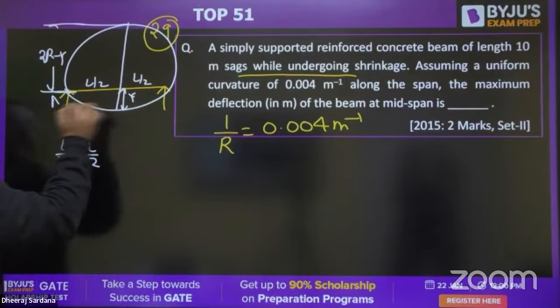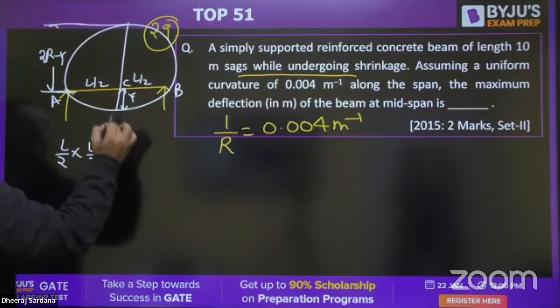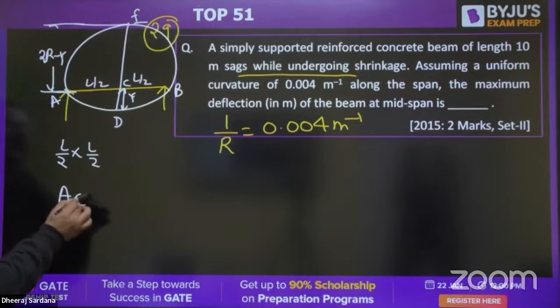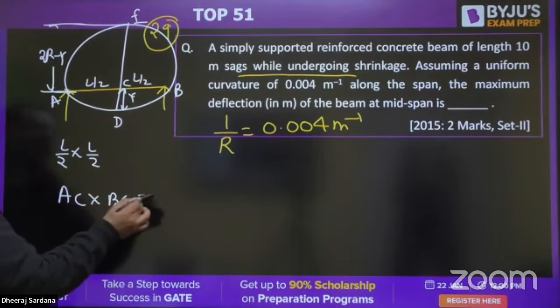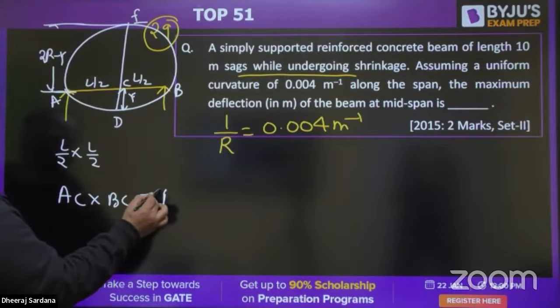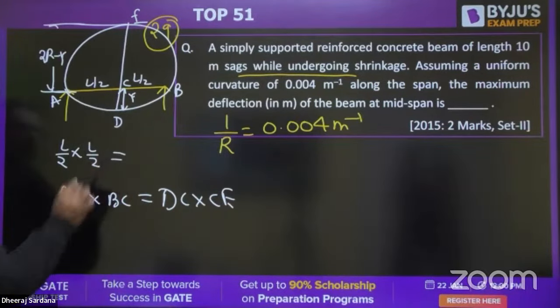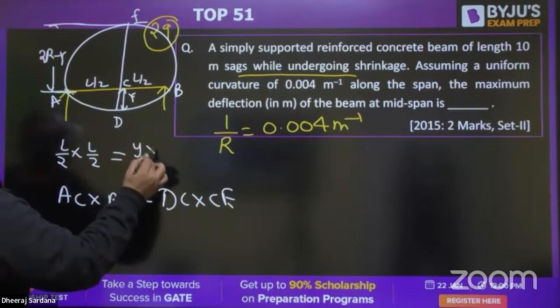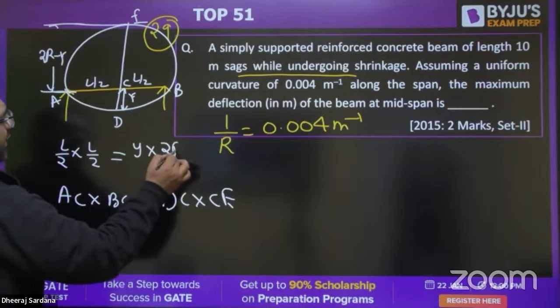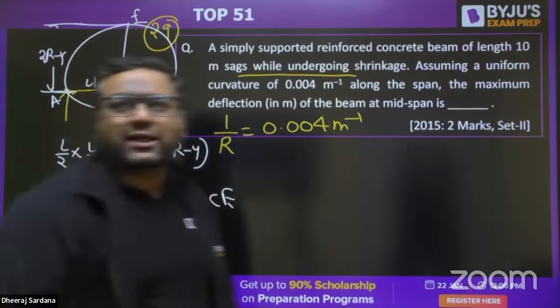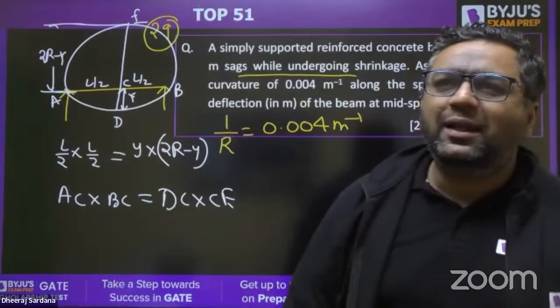So if this is A, this is B, this is C, this is D, this is E, we can write AC into BC is equal to DC into CE. So that is L by 2 into L by 2 is equal to y into 2R minus y. You know that deflection is very, very small, so y square is going to be still smaller.